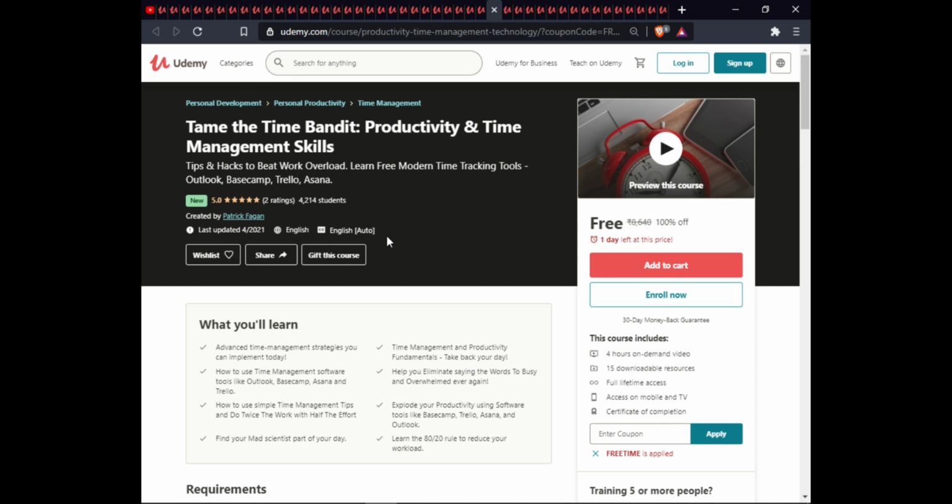In this course, you will learn advanced time management strategies you can implement today, time management and productivity fundamentals, and how to use time management software tools like Outlook, Basecamp, Asana, and Trello to help eliminate saying the words too busy and overwhelmed ever again. How to use simple time management tips to do twice the work in half the effort. Explore your productivity using software tools like Basecamp, Trello, Asana, and Outlook.